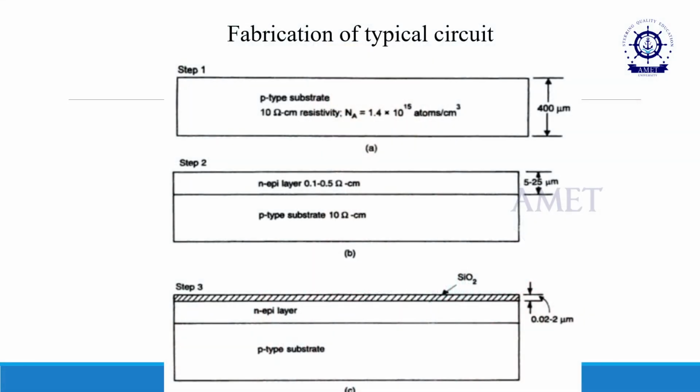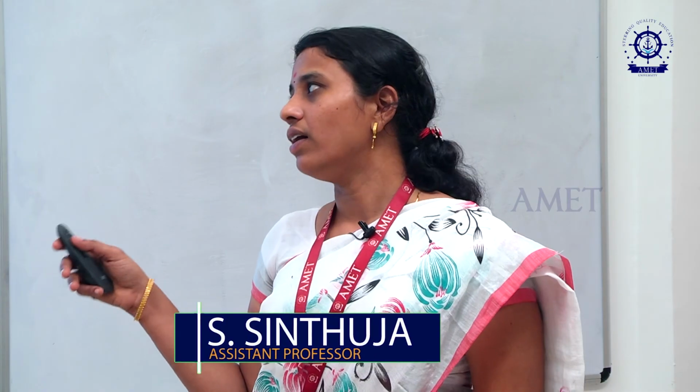So this is the fabrication of a typical IC. Before that, we will discuss the fabrication of monolithic ICs. We will see one by one on the typical circuit, how the typical circuits are made: the first step, second step, third step, fourth step.